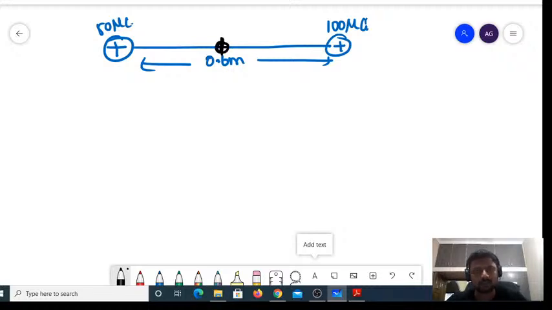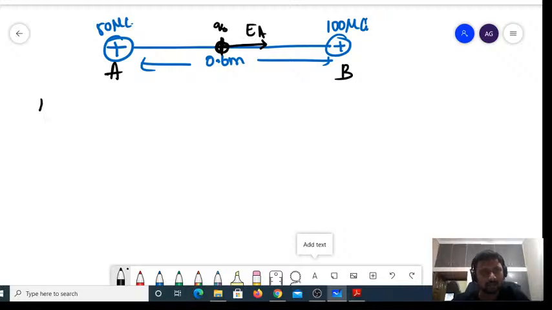That is, I have placed the charge Q, a positive charge always. Now, what is the direction of the electric field due to this 50 microcoulombs on this Q? Both are positive, right? Let me call it A and this B. EA is acting towards 100, right?